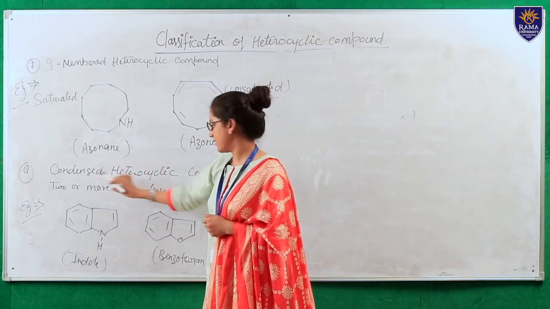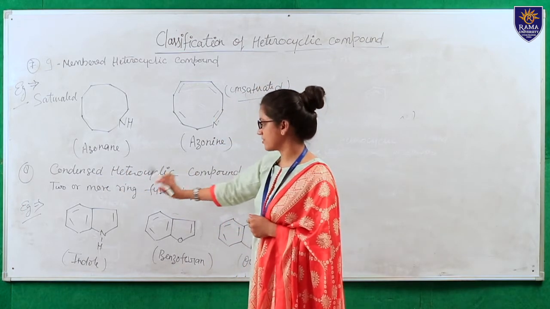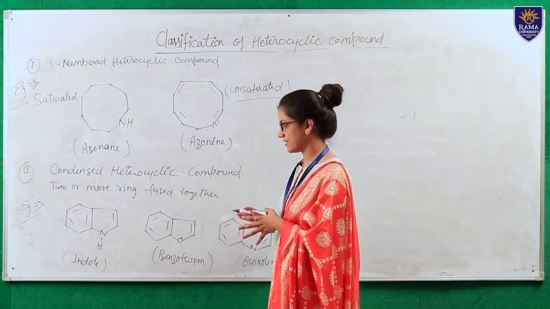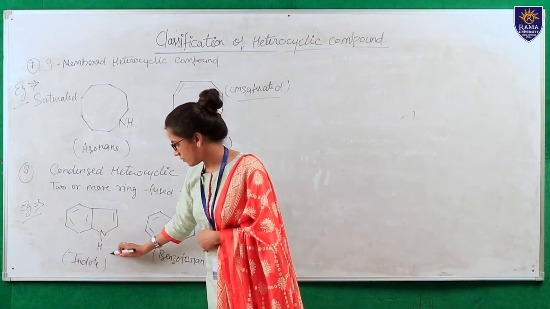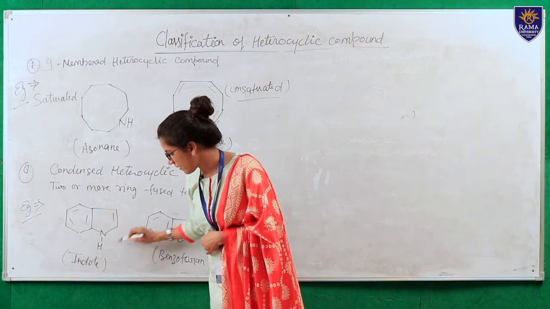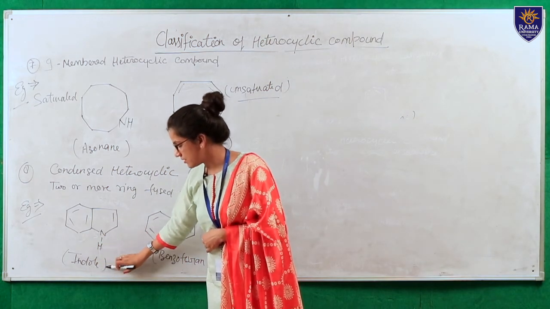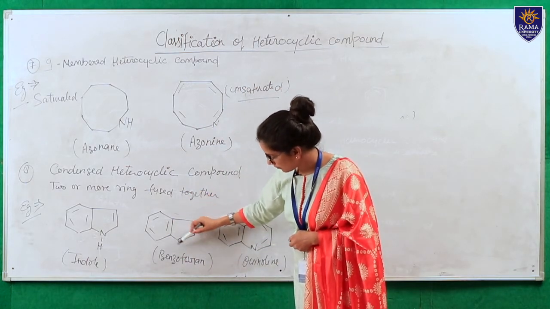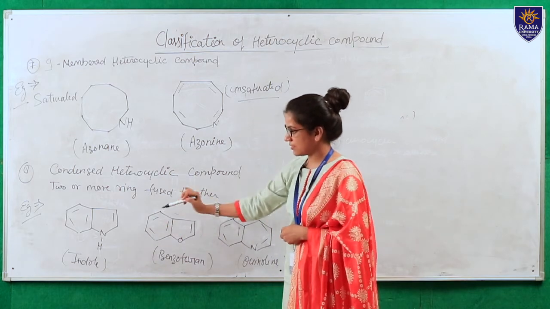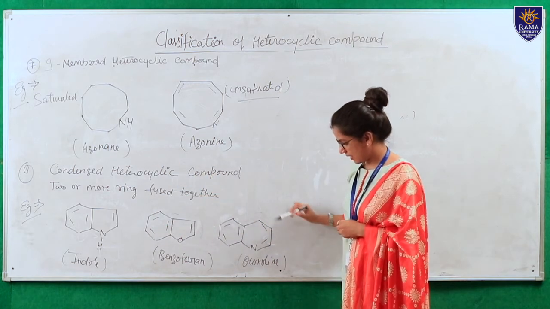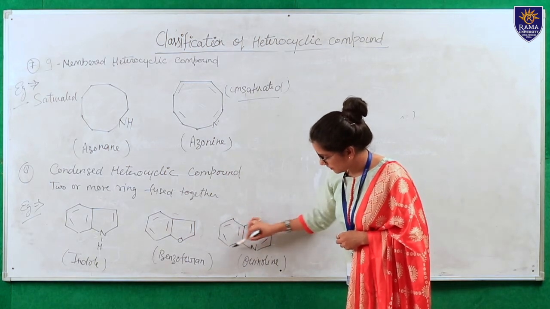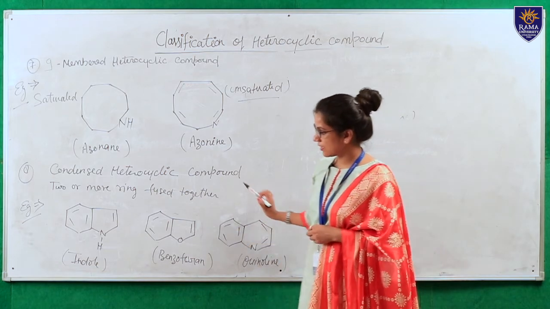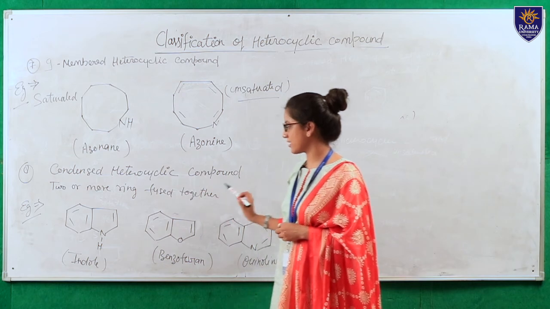And the last one is condensed heterocyclic compounds. Condensed heterocyclic compounds are those compounds in which two or more rings are fused together to form a cyclic structure. For example, indole, in which a benzene ring is fused with a pyrrole ring. So this is indole. The second one is benzofuran, in which a benzene ring is fused with a furan ring. This is an example of a condensed heterocyclic compound. And the last is quinoline, in which benzene is fused with a pyridine ring. So this is quinoline. These are all examples of condensed heterocyclic compounds.